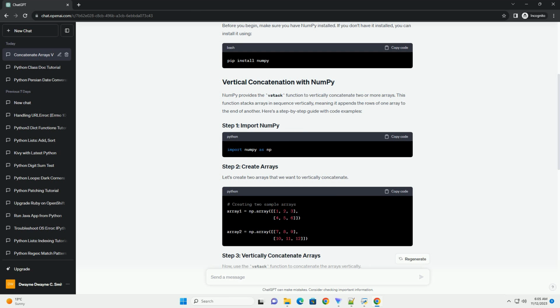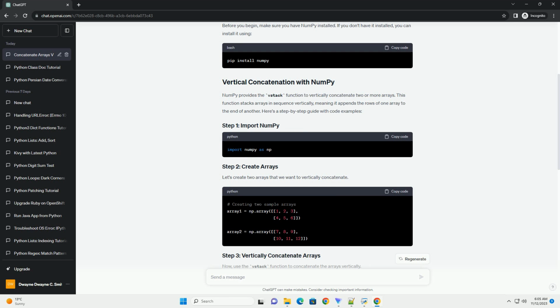Let's create two arrays that we want to vertically concatenate. Now, use the vstack function to concatenate the arrays vertically. The vstack function takes a tuple of arrays as its argument and vertically concatenates them. In this example, array1 and array2 are stacked vertically to form result_array.